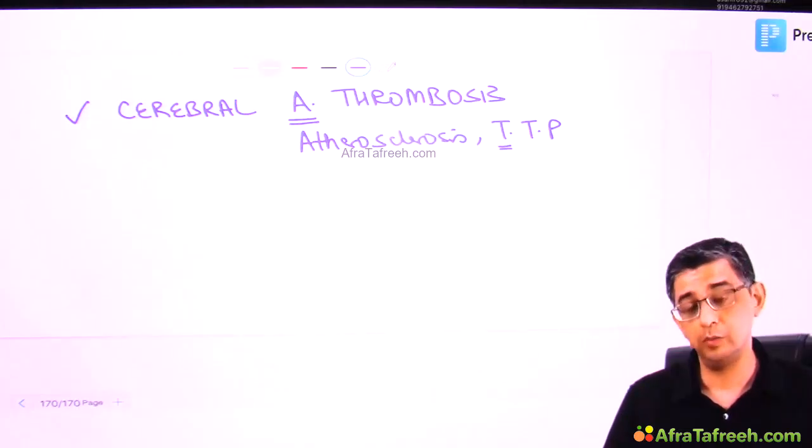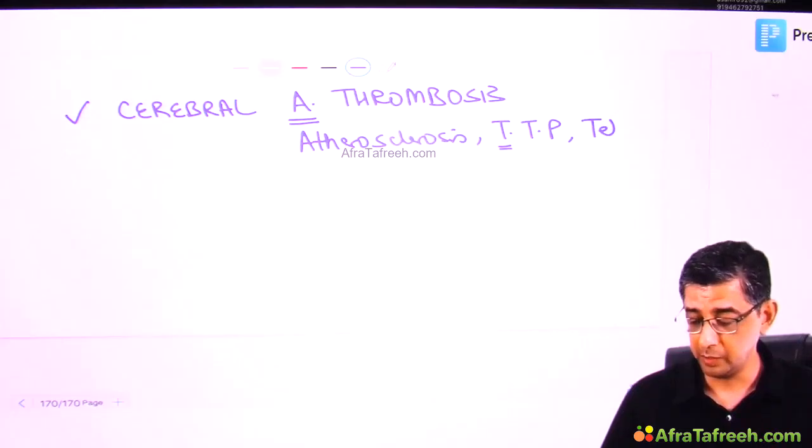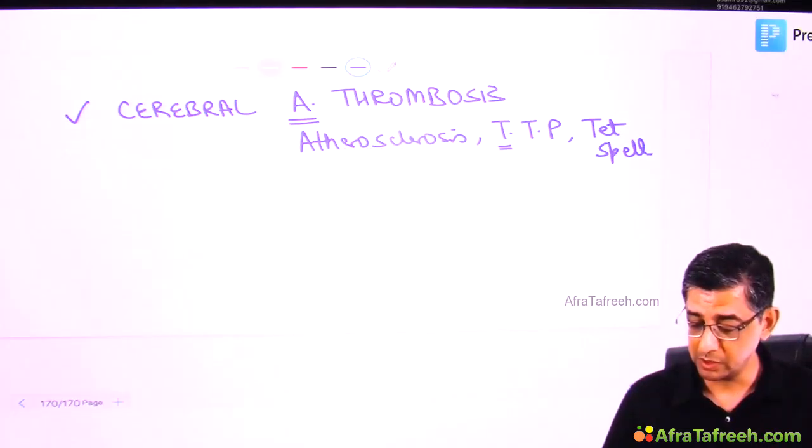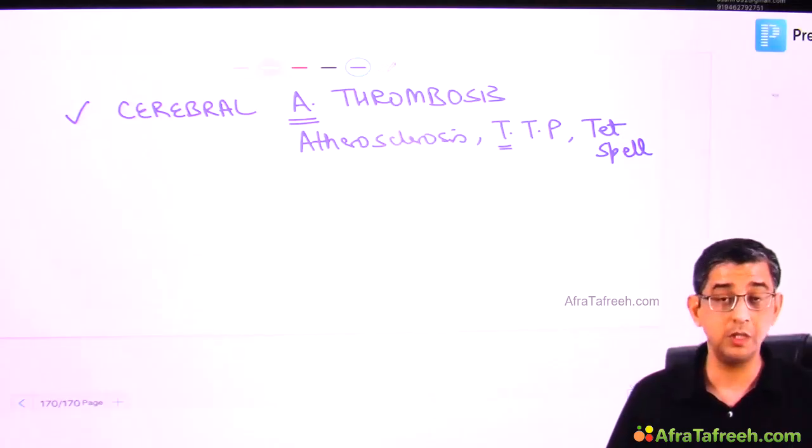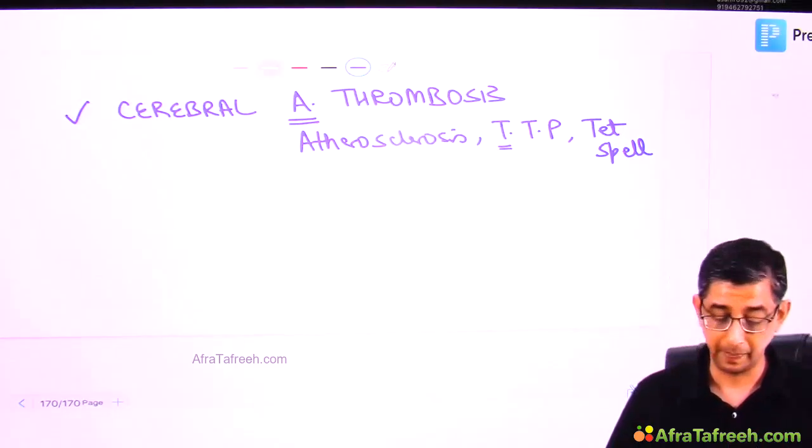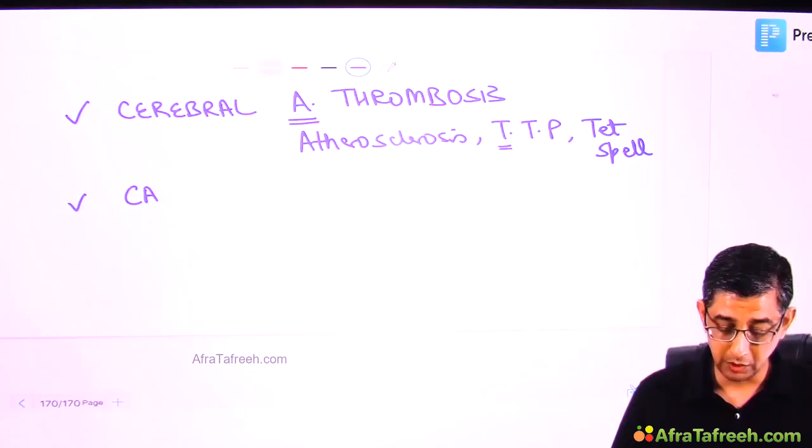In fact, the topic of thrombotic thrombocytopenic purpura is discussed well in the kidney section. Then there can be a rare pediatric cause, a TET spell, because there is hypoxia. Hypoxia will cause polycythemia. Polycythemia means sluggish circulation, and sluggish circulation can again cause thrombosis. The next important cause is actually genetic.